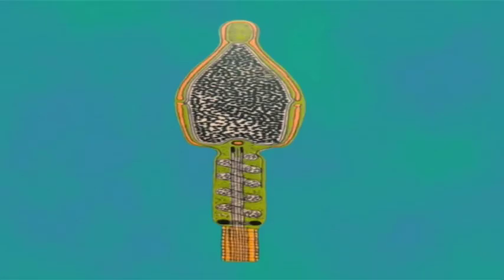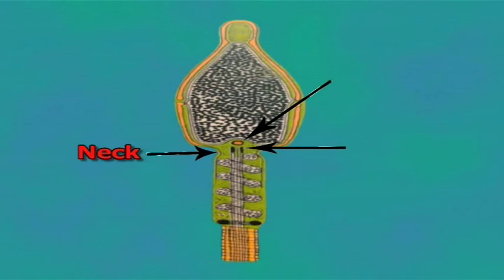Changes in the centrosome. After the second meiotic division, the centrosome of the spermatid divides into two centrioles. The centrioles are in the form of two cylindrical bodies, lying at right angles to each other. During the early stage of sperm differentiation, the two centrioles move towards the neck region of the sperm nucleus.